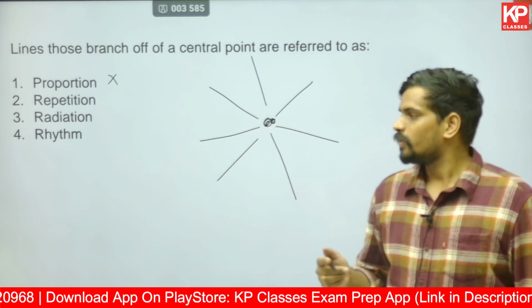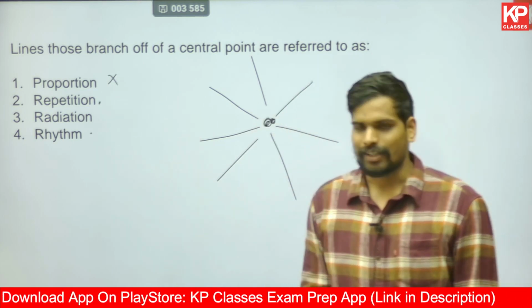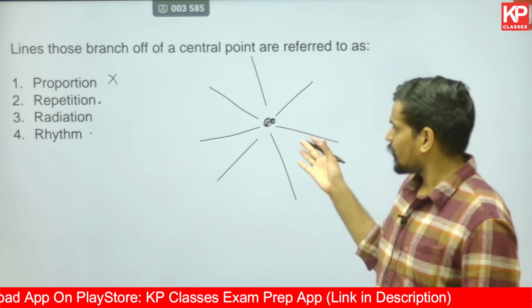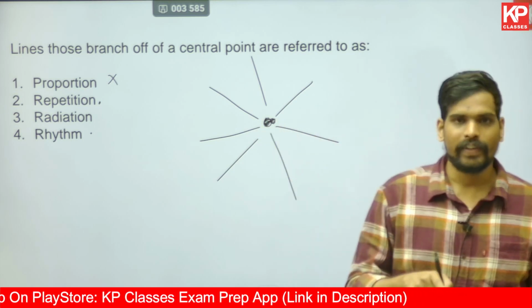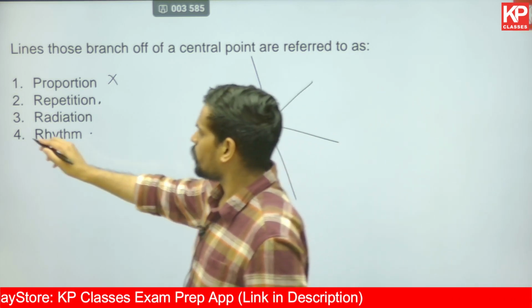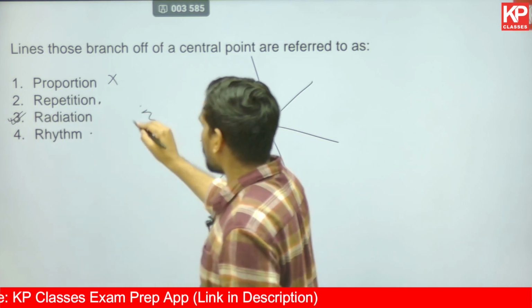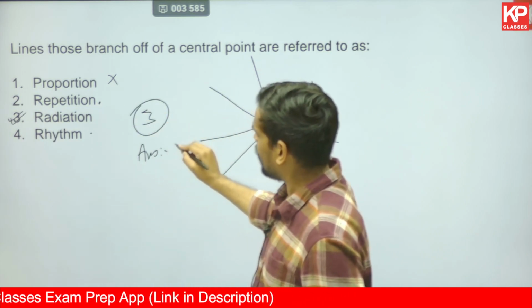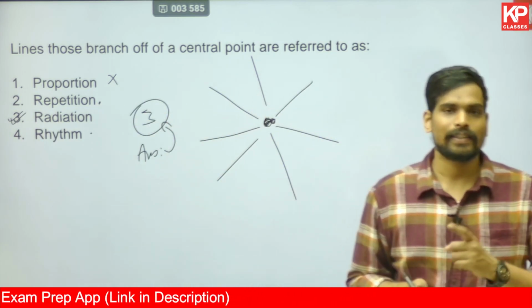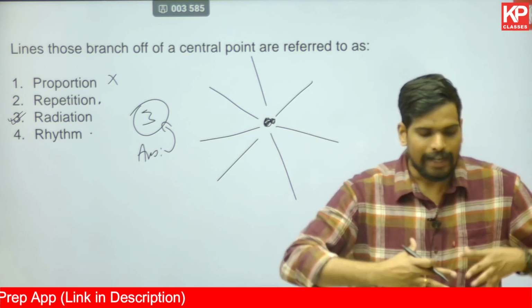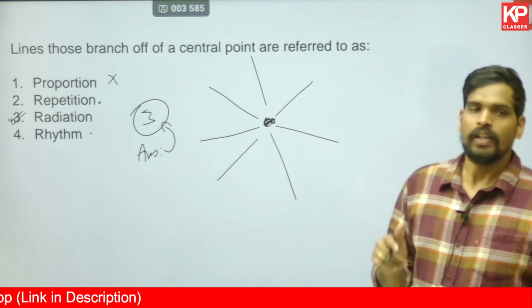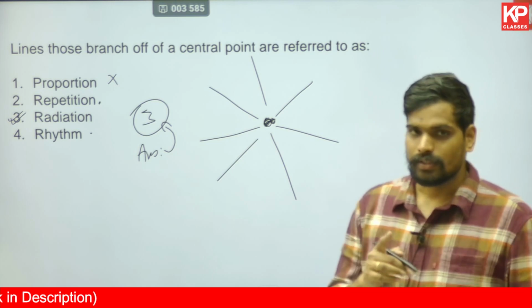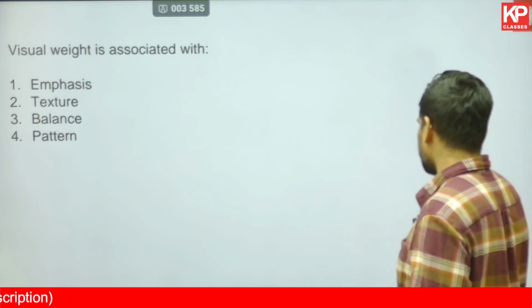Repetition and rhythm are related terms actually, but repetition does not always have a central focal point. So the correct option here would be radiation, because lines are radiating from a central point. So radiation would be the most appropriate answer. The third option is the correct answer for it.